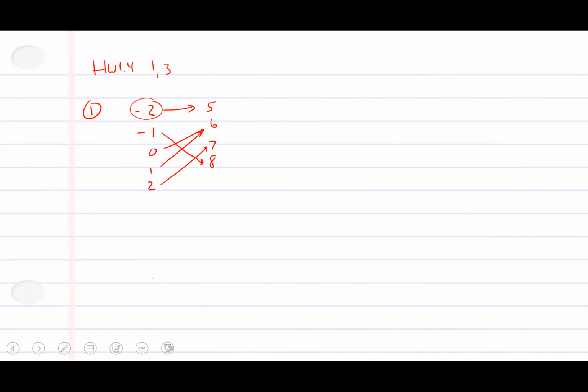So if this -2 also went to a 6, then we're in trouble. You can't have an x go to 2 different y's. You can't have you at 2 p.m. be at school and on the Cal Poly campus. Someone's lying.